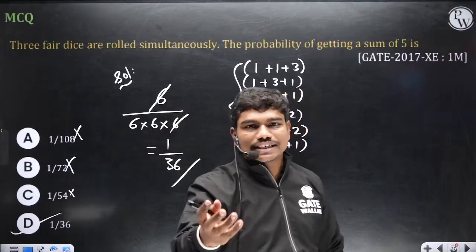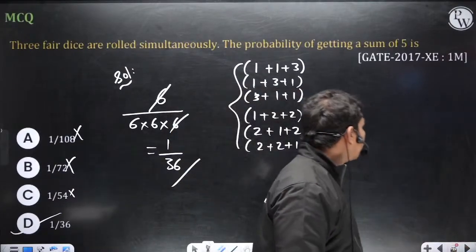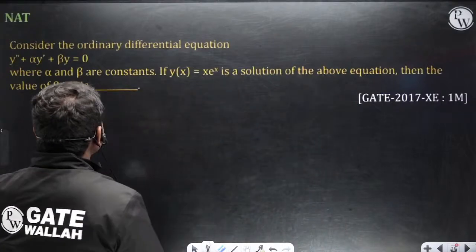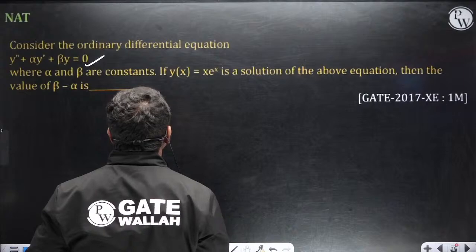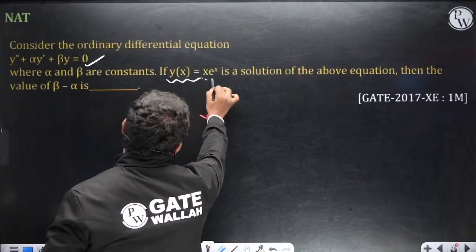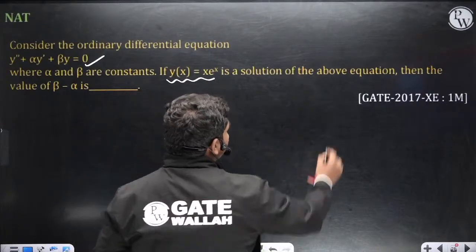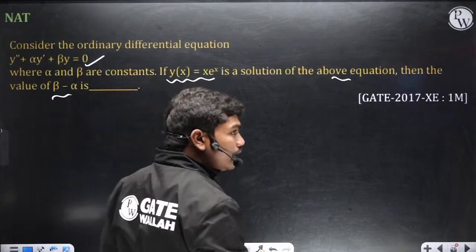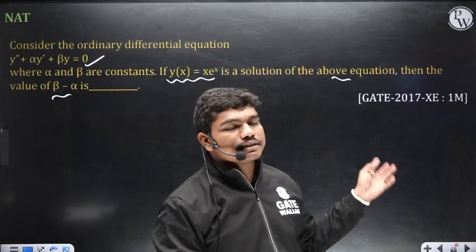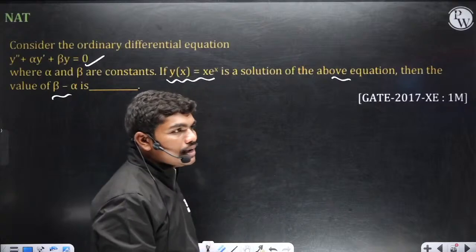Just a little relaxation. Okay. So again, let's go for this question. Consider the ordinary differential equation y double dash plus alpha y dash plus beta y is equal to 0. If y of x is equal to x into e power x is a solution of the above equation, then beta minus alpha is. Simple. Calculate the first derivative, second derivative, substitute, you will get the answer directly. So please do this.